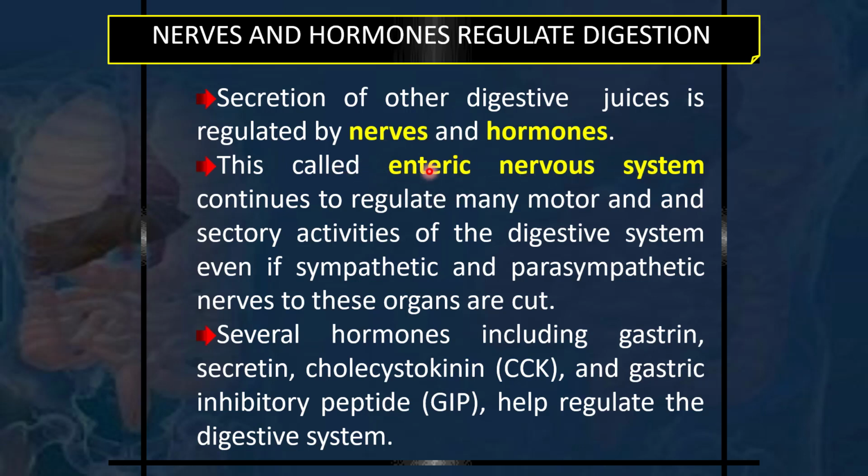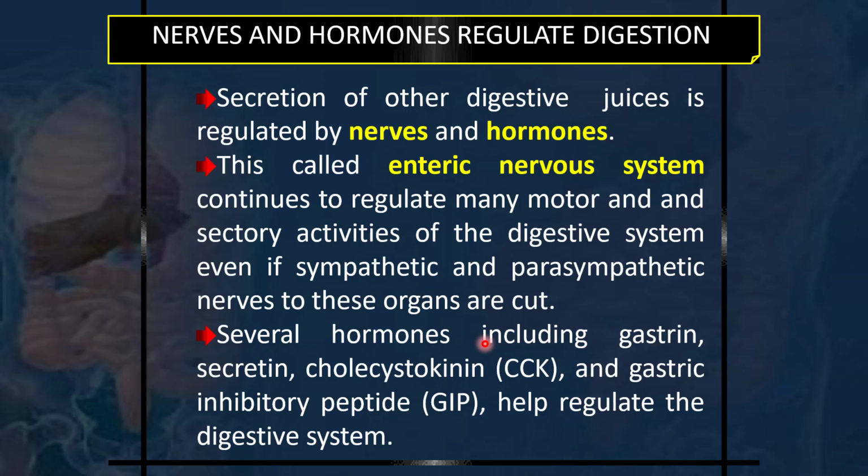Enteric means gastrointestinal. So the enteric nervous system continues to regulate many motor and other secretory activities of the digestive system, even if sympathetic and parasympathetic nerves to these organs are cut. Several hormones, including gastrin, secretin, cholecystokinin, and gastric inhibitory peptide, help regulate the digestive system.